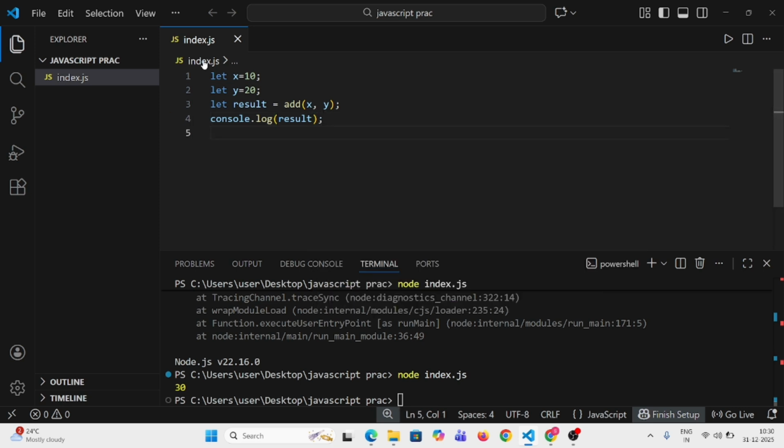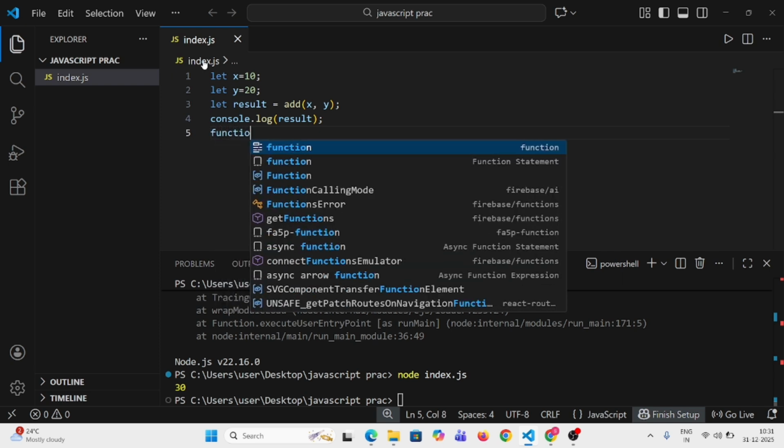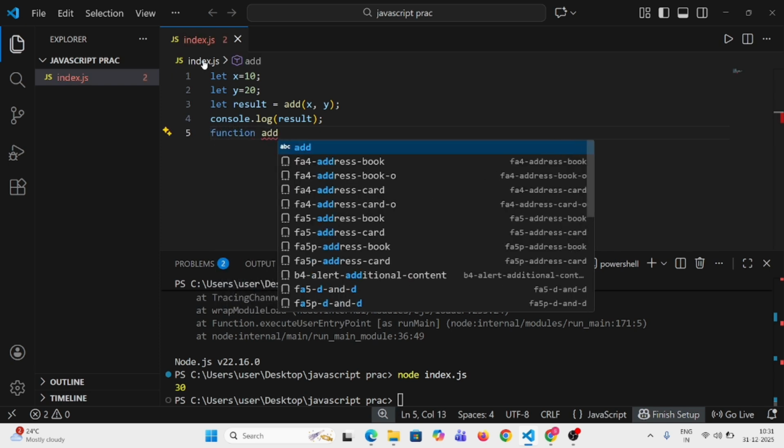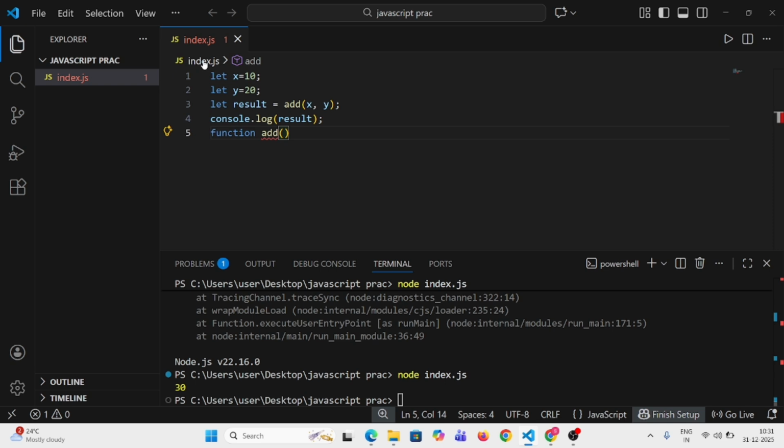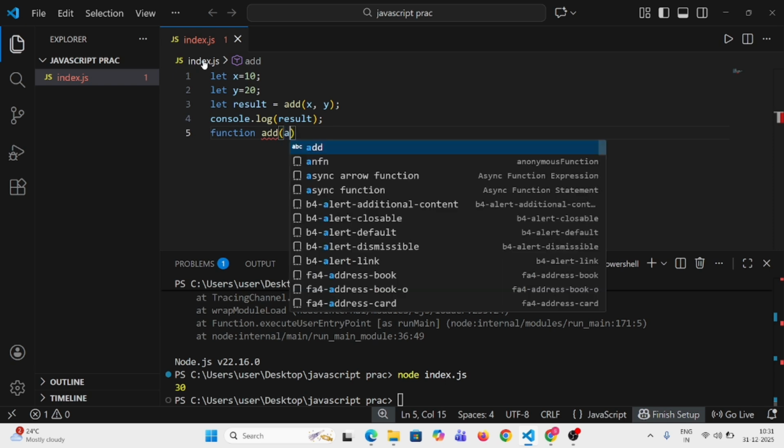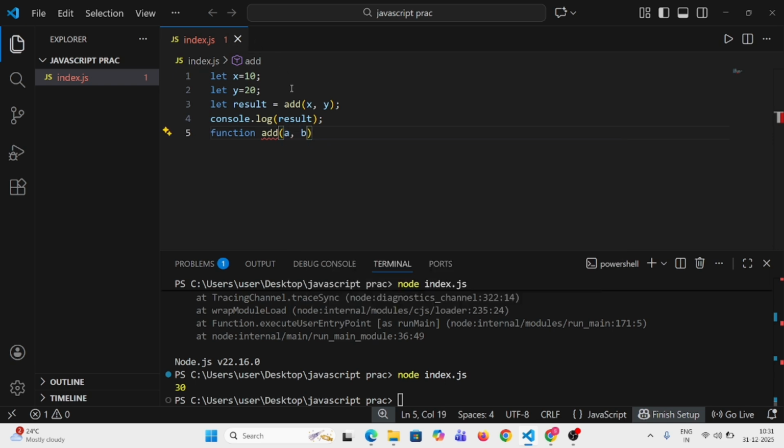Before defining, if you are able to call the function, then it is called hoisting, right? So here I am going to define the function. The function name is add, and you can take the variables x comma y, or a comma b, whatever you want. That is not wrong, because it is just a variable, you are not assigning any value to it.